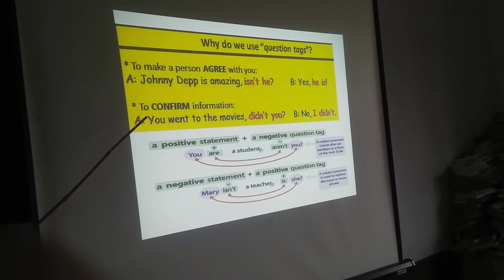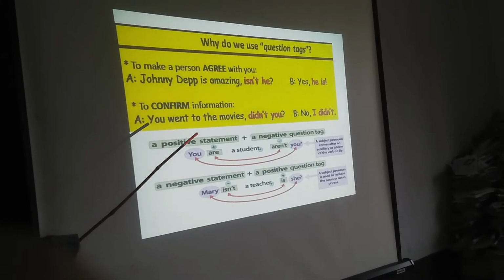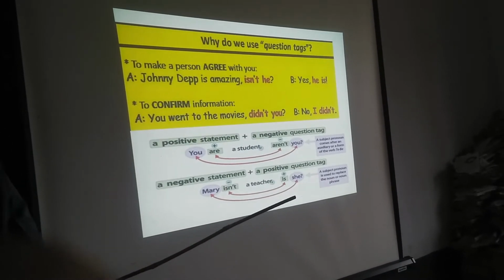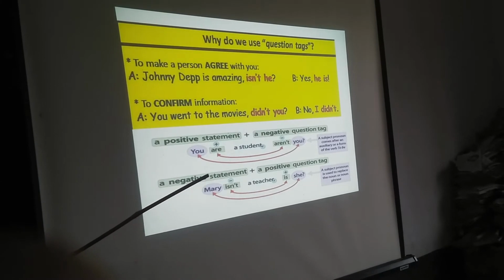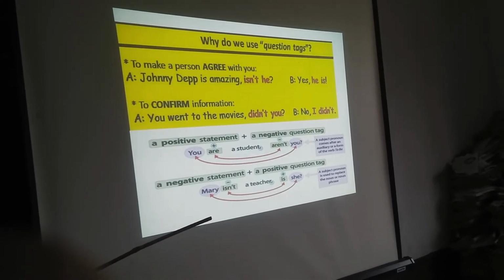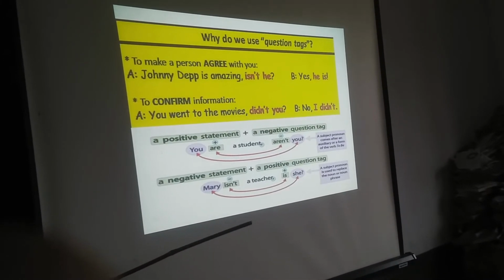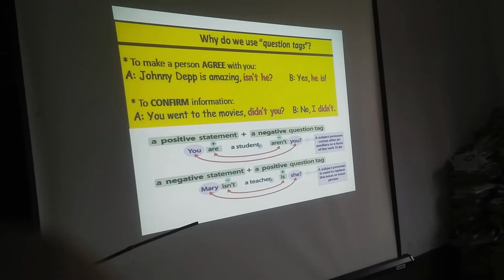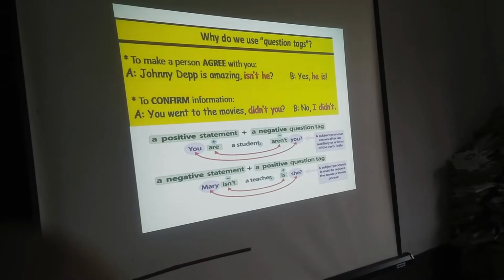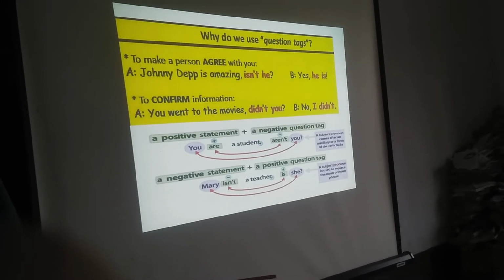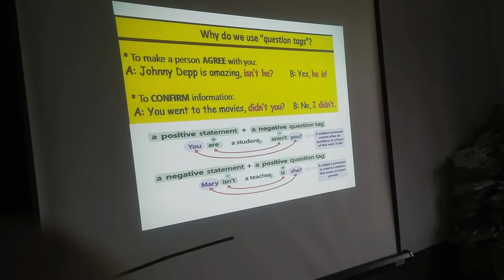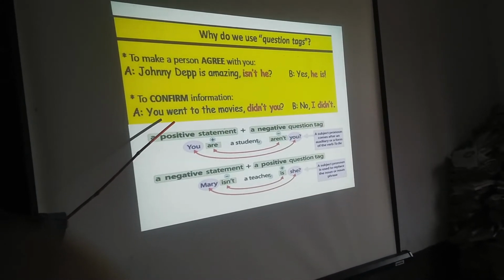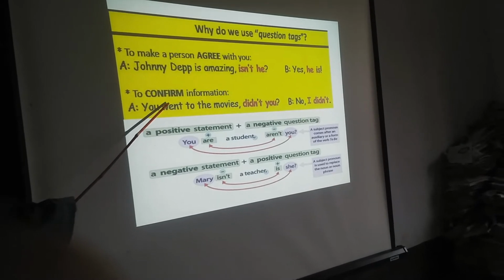A few minutes ago, I said to you, where there is no to be verb or modal verb, there we use do, does, did. If the sentence is present form, then we use do or does according to the subject, and we use did when there is no auxiliary verb or modal verb and the statement is past tense. You went.